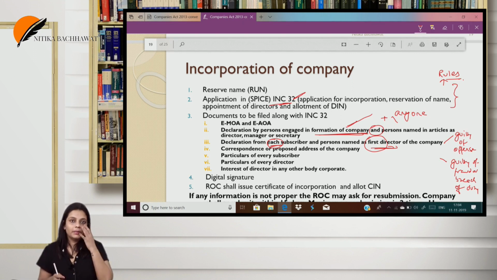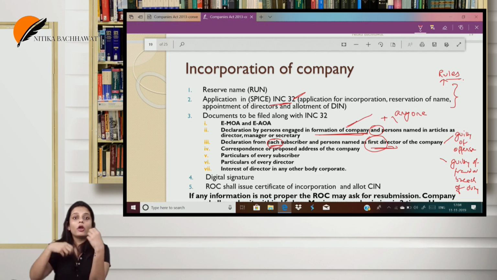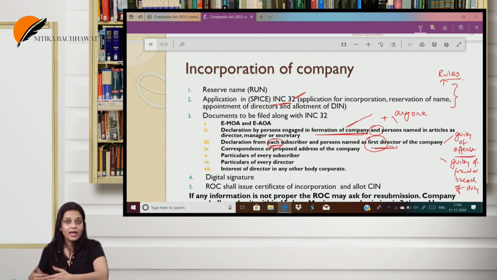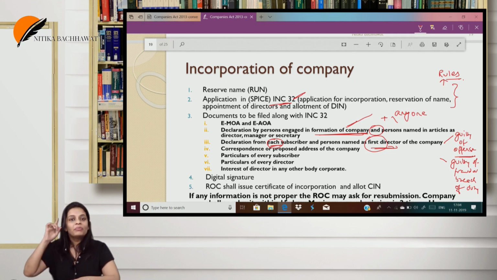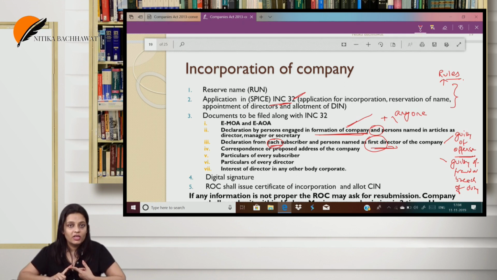Obviously not this company, but it is not the case that you can be a director or subscriber of only one company. You may be a director or subscriber of other companies too. So this declaration is given for the other companies, that while I was incorporating some other company, I was not guilty of any offense. Guilty of offense, when we come towards the end of section 7, there you will see that if I have given any wrong information, I am guilty of offense. It's an offense that I have committed. So I have, in the incorporation of any other company, I was not guilty of any offense.